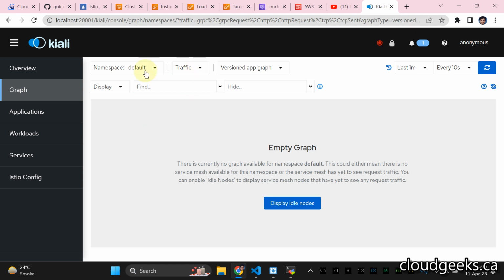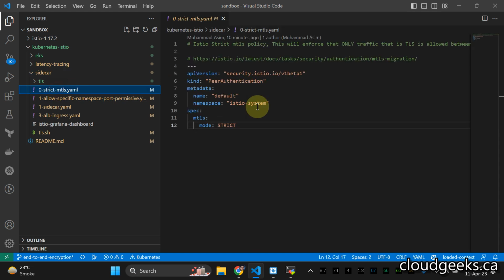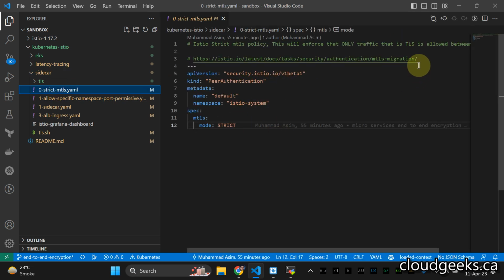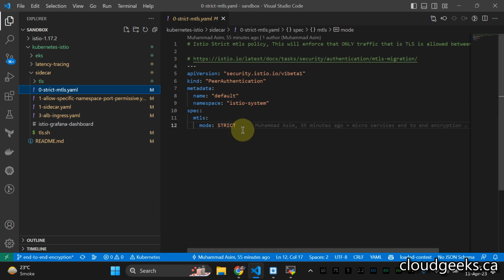So if you navigate to the graph section, currently we don't have anything, but the reason for navigating to this Kiali right now is if you click this section, you see mesh-wide MTLS is enabled, configured by default. So if I navigate to this section, sidecar and strict MTLS, and I've added the official documentation link as well. So if you navigate to this section, peer authentication in strict mode, I've already told you what it is.